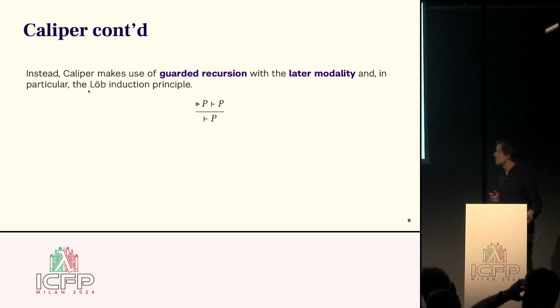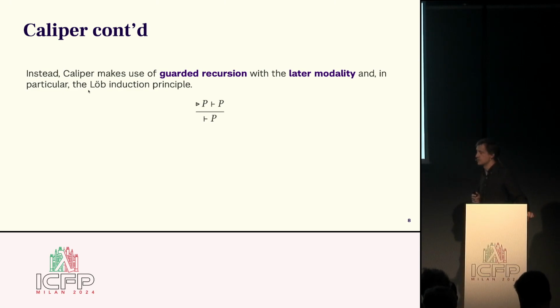So the key idea instead is that Calibre makes use of guarded recursion, and in particular the later modality, to reason about recursive things. In particular, we exploit the loop induction principle. What loop induction says is that if you have some goal for some proposition P, then we get to show P assuming that P already holds, but under a later modality. So the big question here is, how do we eliminate these later modalities to guarantee termination preservation?